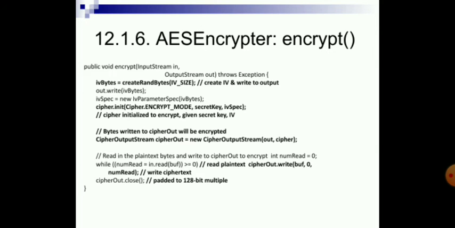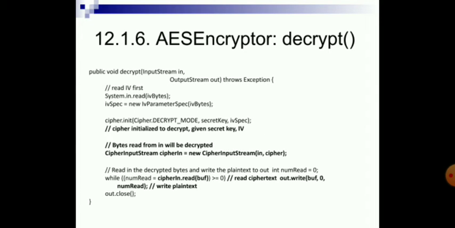Bob can decrypt Alice's message with my key. Here, if you observe the AES Encryptor code, how the data is encrypted here, and here how it is decrypted.